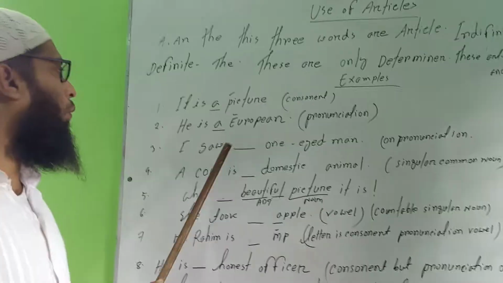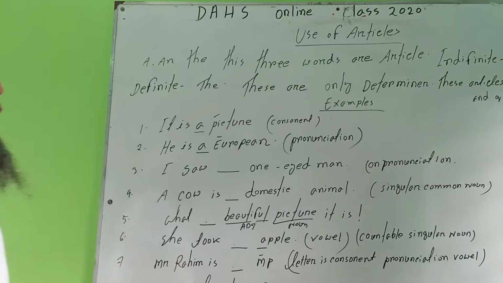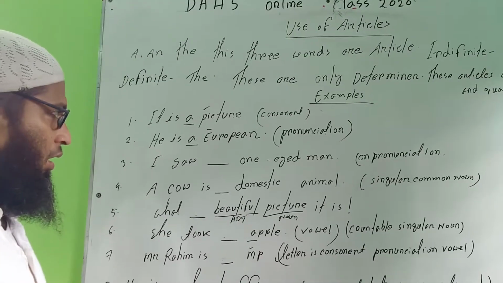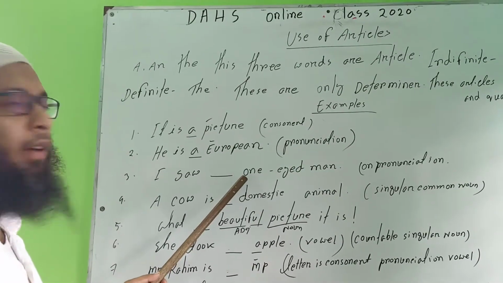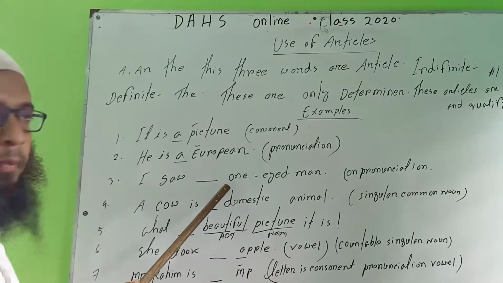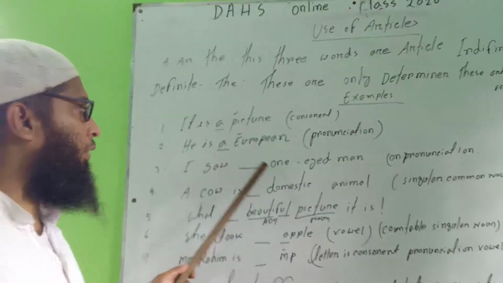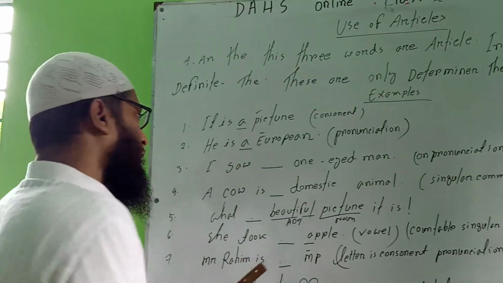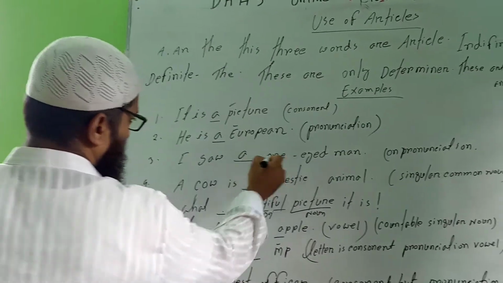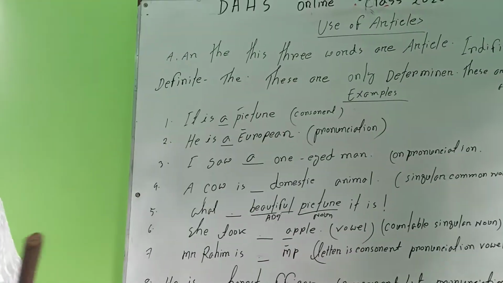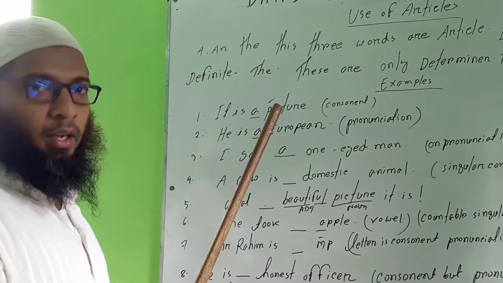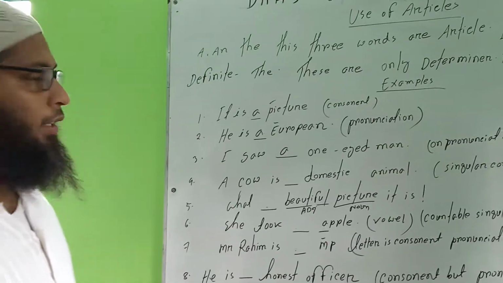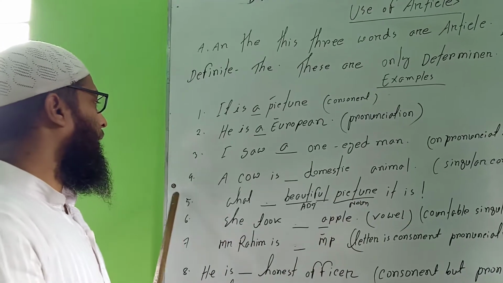Number 3, I saw a one-eyed man. According to the pronunciation, one is pronounced wow. O is a vowel, but an will not be seated here. এখানে হবে a one-eyed man. The reason is that the pronunciation of one is wa. wa এর মতো উচ্চারণ হলে এখানে an না হয়ে a হবে. Okay, for this reason, number 4.